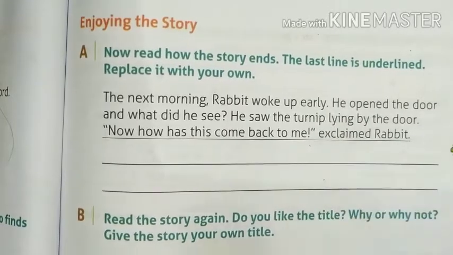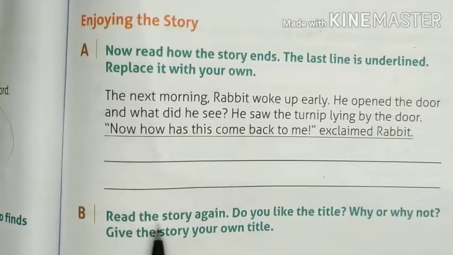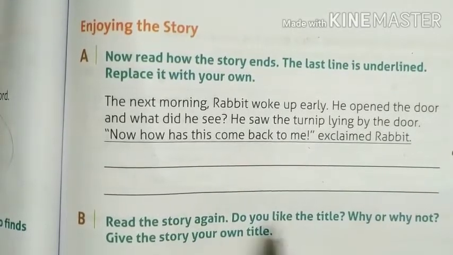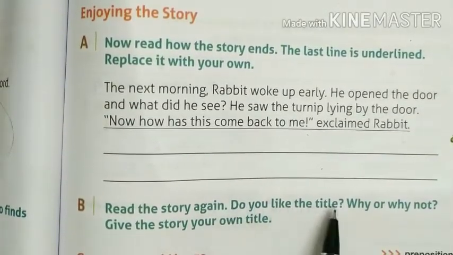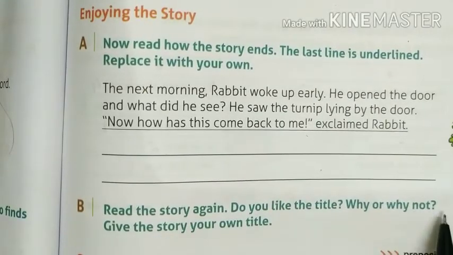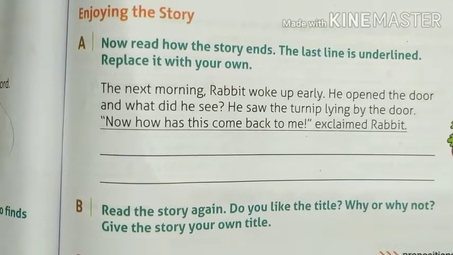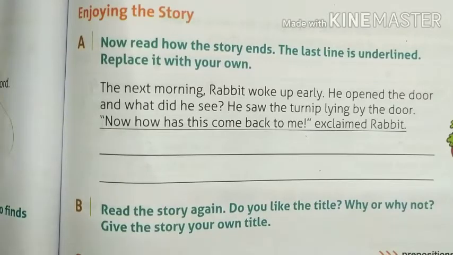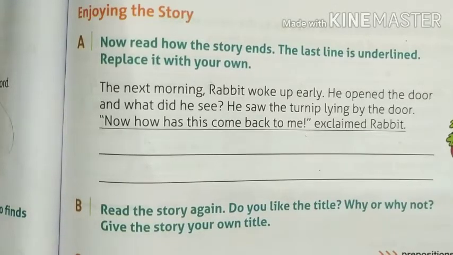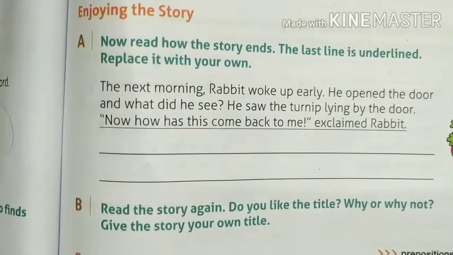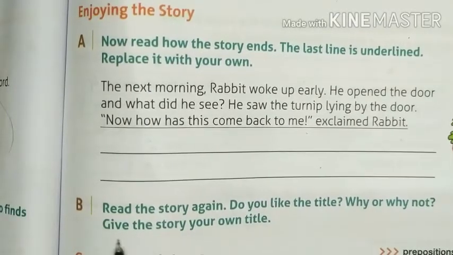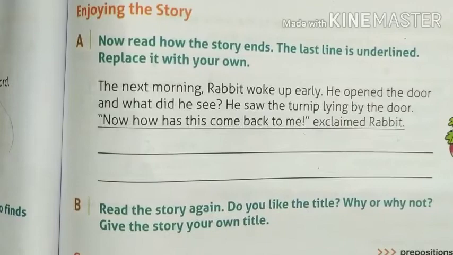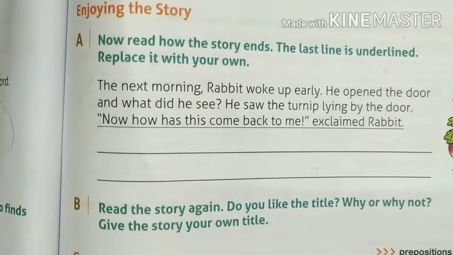Okay, next is read the story again. Do you like the title? You can just go through the story again and again, and do you like the title? Why or why not? If you like the title, The Rabbit's Turnip, you will give the answer why, and if you don't like it, then why not. This is also for your own creativity, children. This also I'm not going to give you. Give the story your own title. If you want, you can do it.